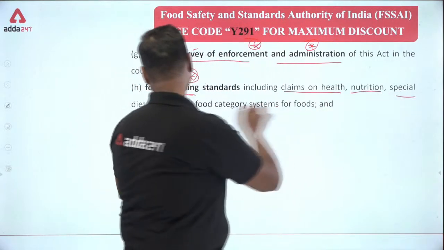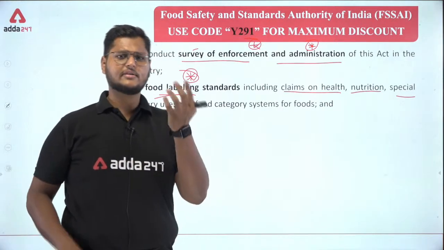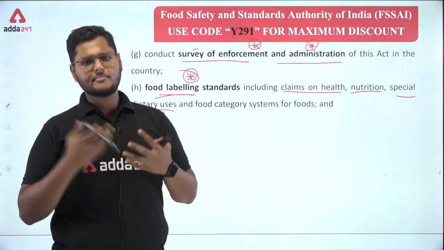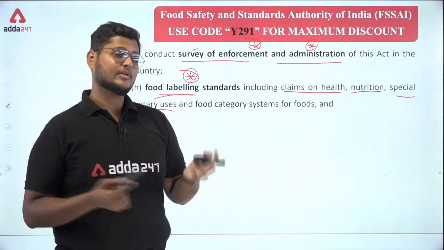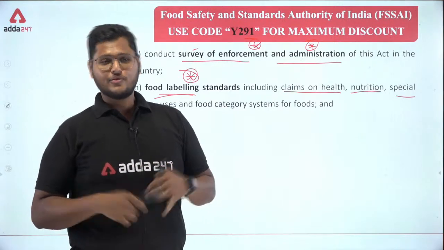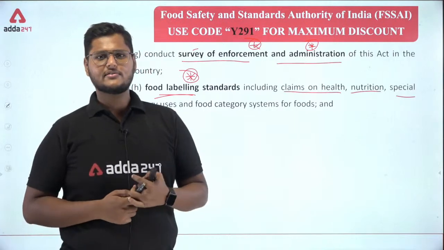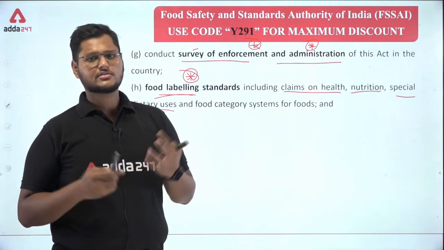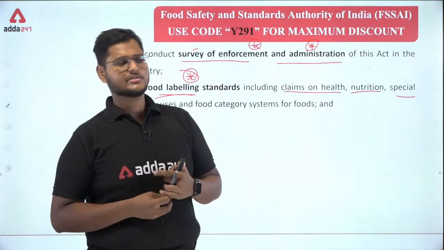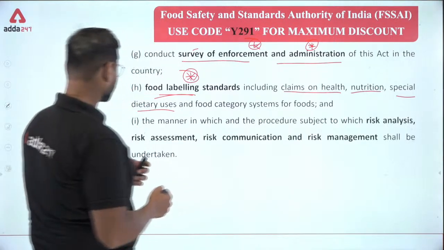Then special dietary uses. For example, we have different Horlicks and different beverages, like energy drinks that claim that when you drink them you will be full of energy. And then you have different variants of Horlicks like mother's Horlicks, women's Horlicks, sugar-free Horlicks for diabetic users. So these are the things. And food category system for foods.